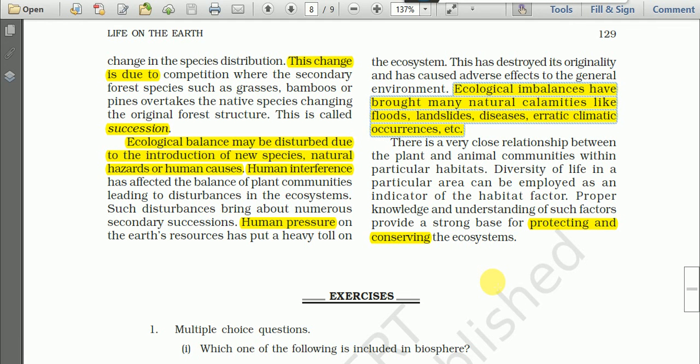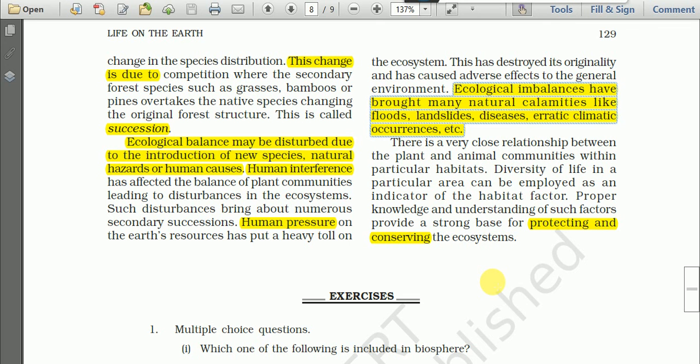We must know that there is a very close relationship between plant and animal communities within a particular habitat. In an area we have a very close relationship between the animals and the plants, and diversity of life in a particular area can be employed as an indicator of habitat factor.